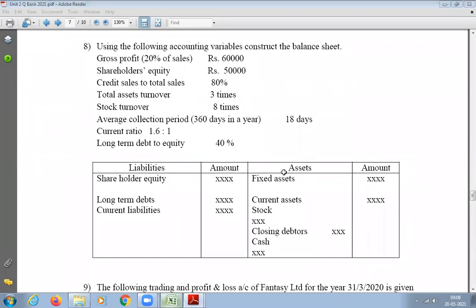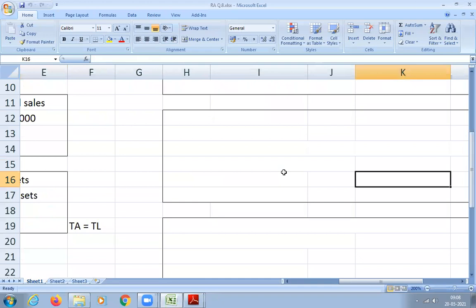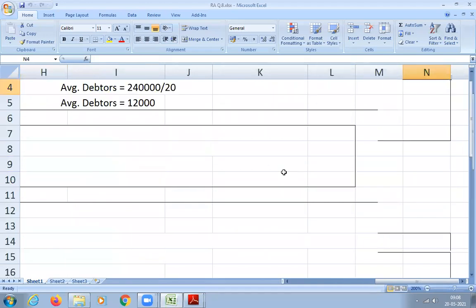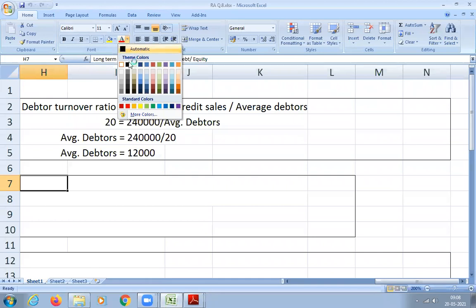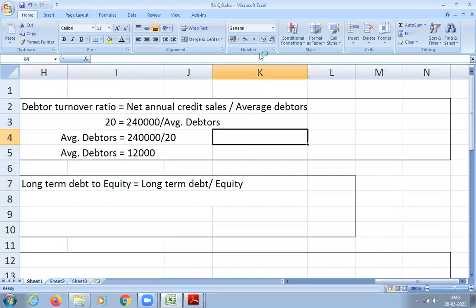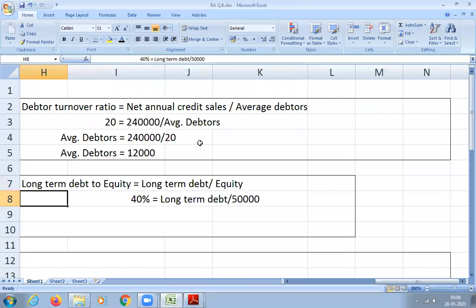Now we'll go back to Excel and let me show you that calculation. We have calculated the average debtors as 12,000. And now we will calculate the long-term debt value. The formula is already there in the ratio itself: long-term debt divided by equity. I know the long-term debt to equity ratio is 40%, I don't know the long-term debt, and I know 50,000 is equity.